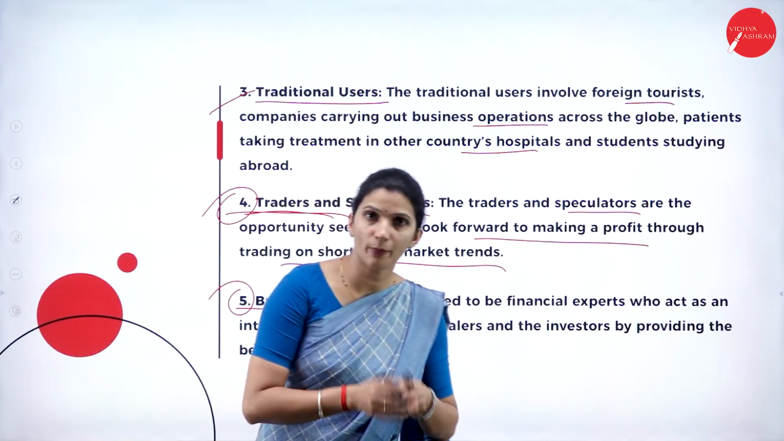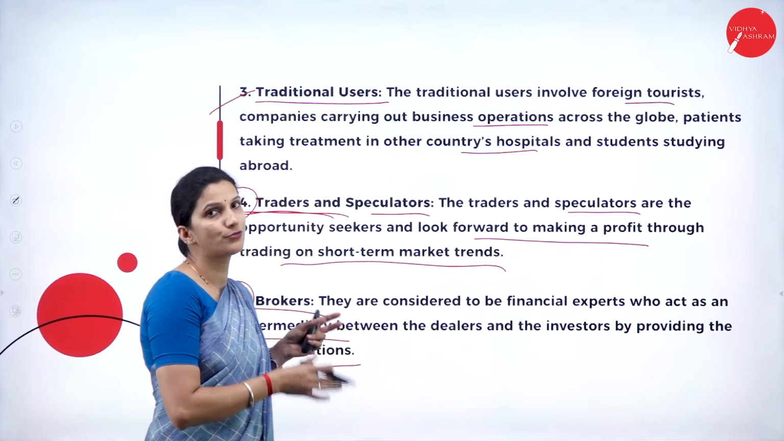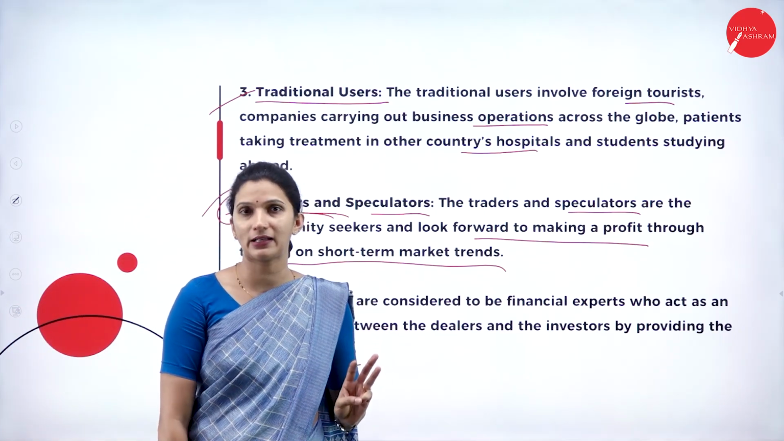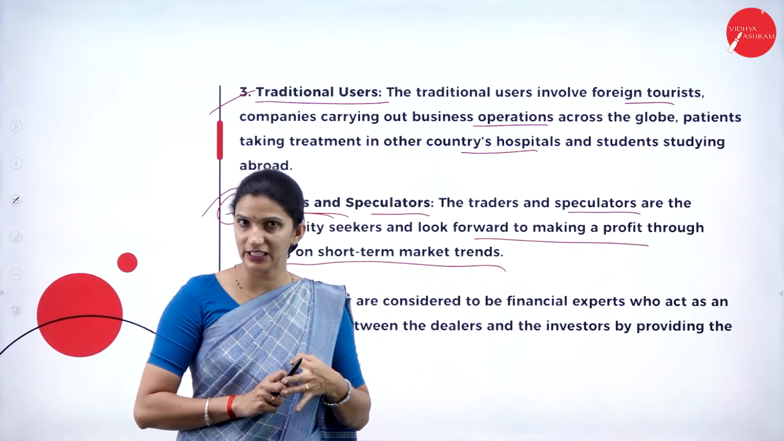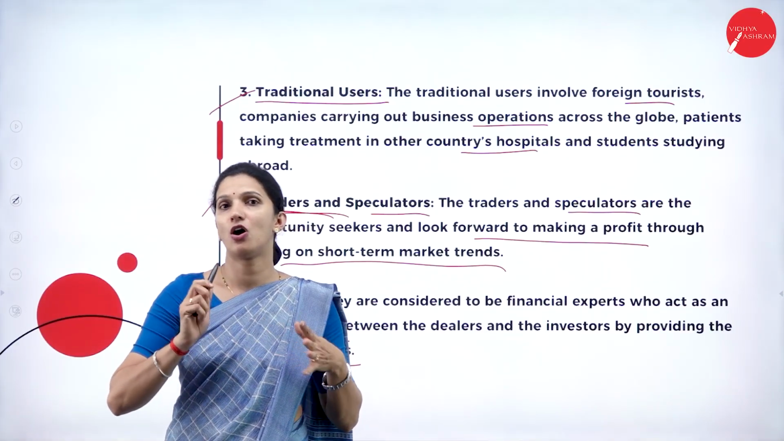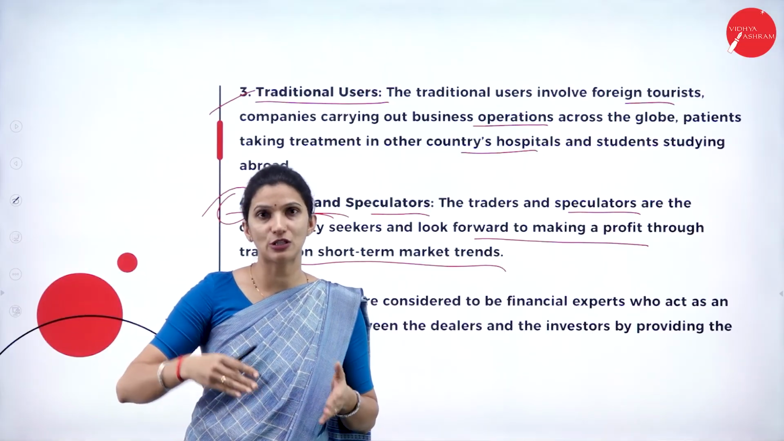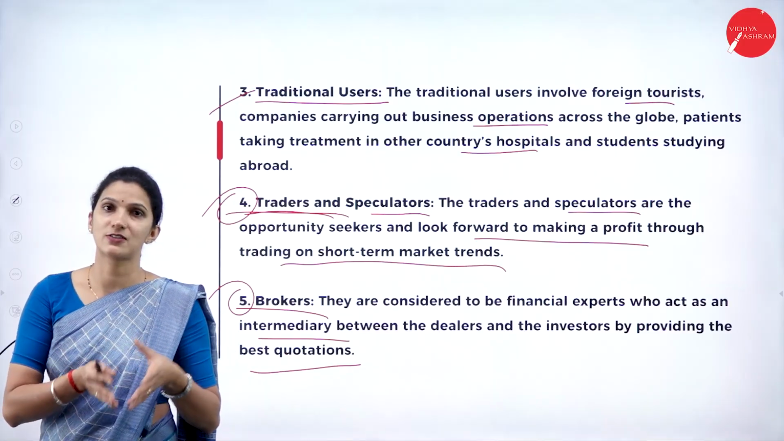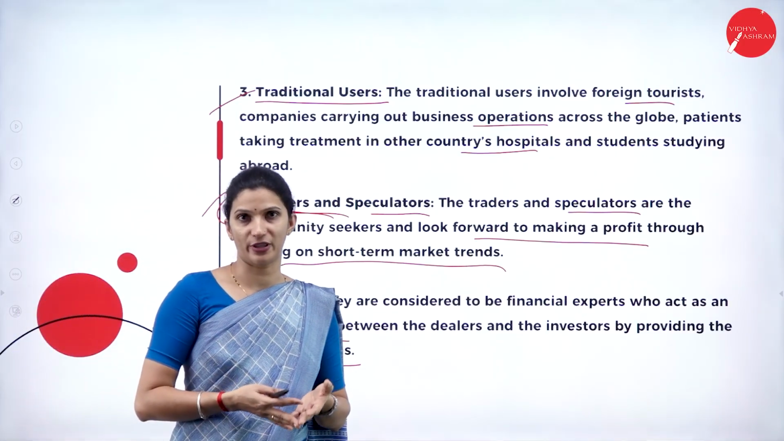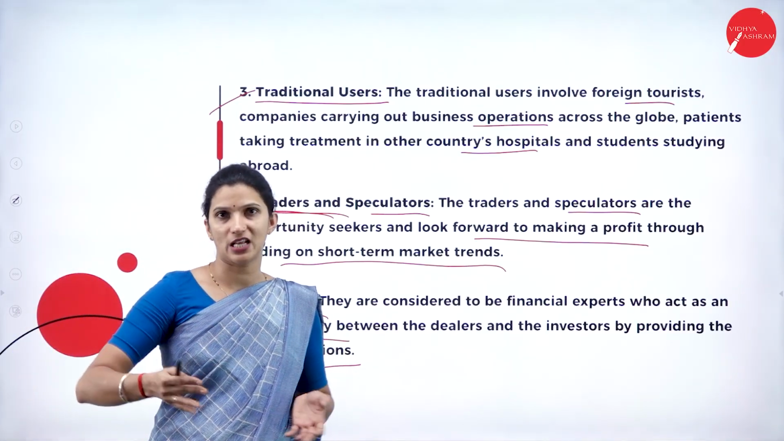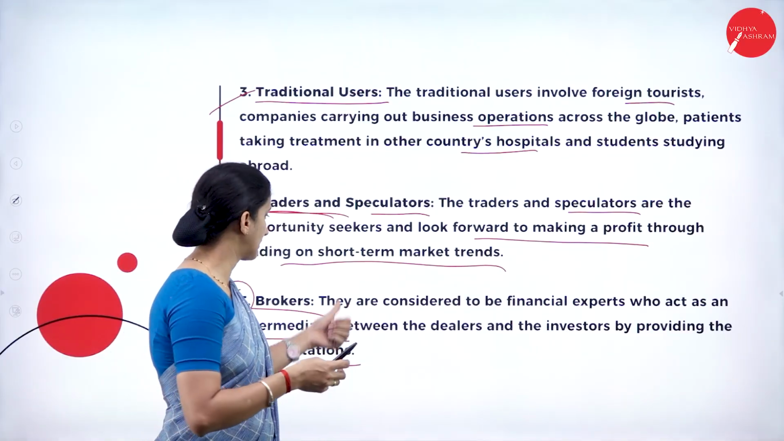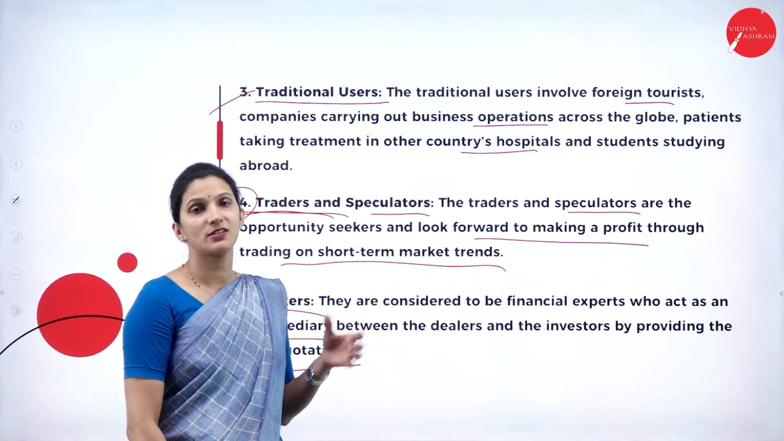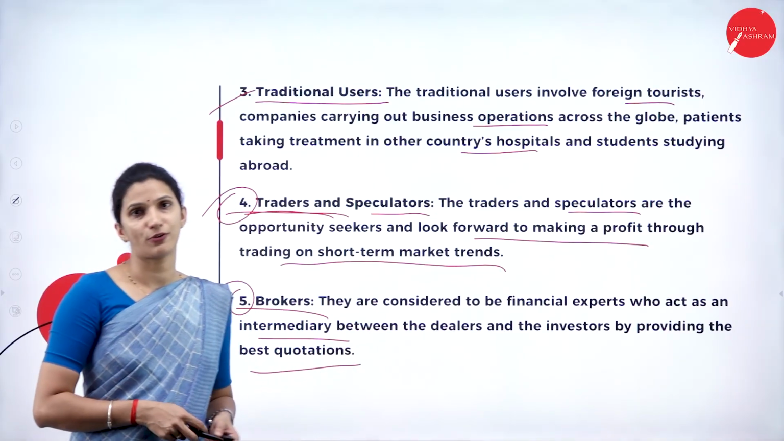So these are all the common participants that we can see in the forex market. The main players are the central bank, then the commercial banks, and then the individuals, maybe manufacturers, tourists, or individuals visiting other nations, who are the traditional users. Apart from that, there are the traders or speculators who trade in the forex market to gain advantage of the fluctuations in prices. And then come the brokers who act as intermediaries between the dealers. These are the participants that we can see in the foreign exchange market.